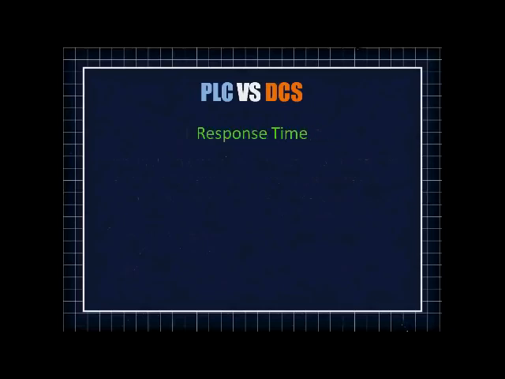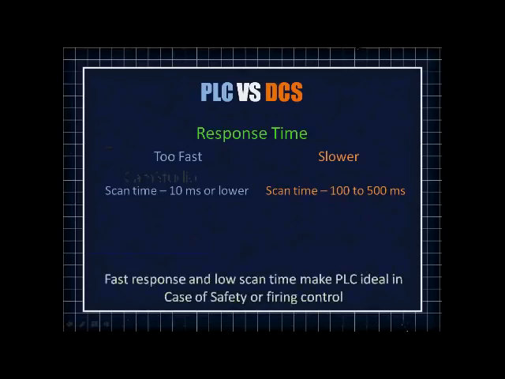Response time. Basically, PLC is too fast. PLC has a scan time of 10 milliseconds or lower, while DCS is quite slower as compared to PLC. The scan time for DCS is from 100 to 500 milliseconds. From this response time data, it is quite clear that a PLC is much faster than DCS, and that is the reason PLC is more suitable where safety is involved, because a fast response will save man and machine both in case of any kind of emergency.